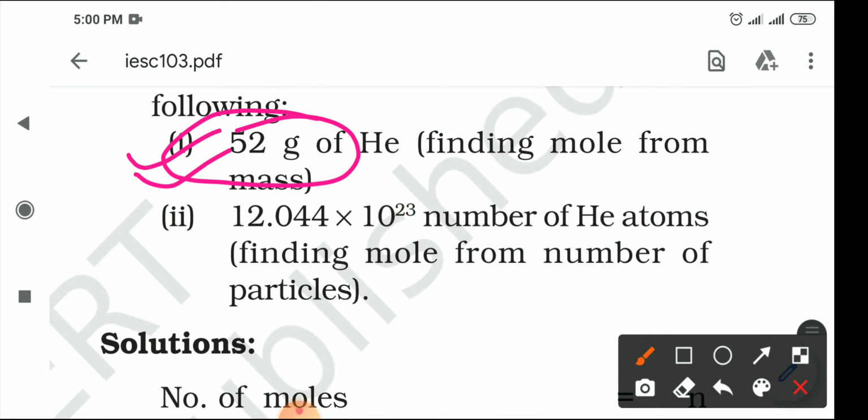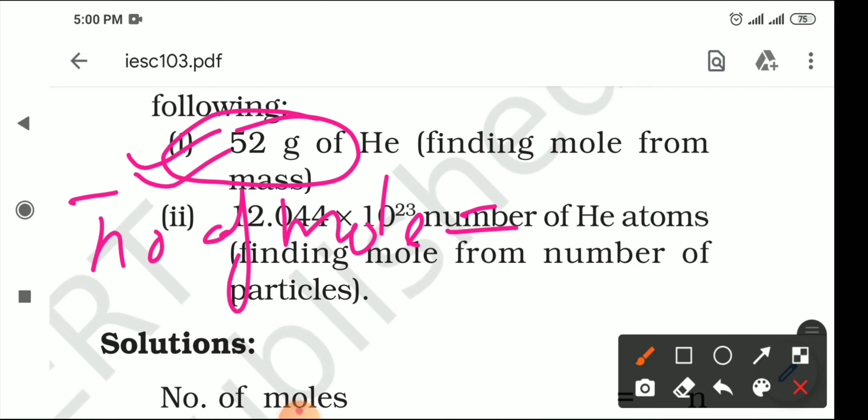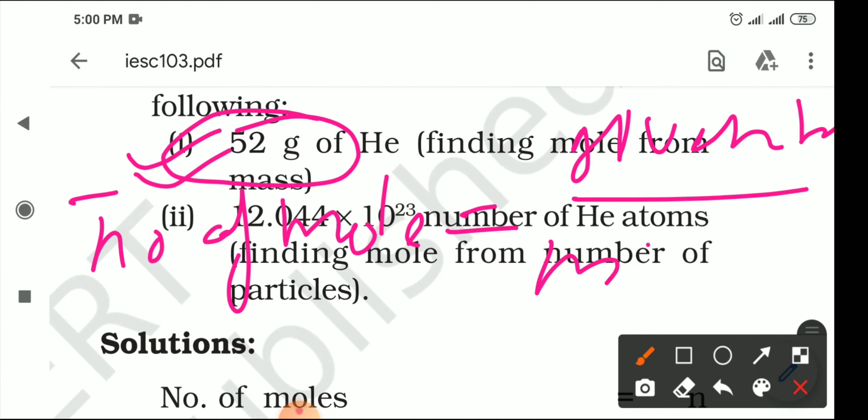So what formula will you apply? Number of moles always equals given mass over molar mass. Given mass means whatever mass is given to you in the question. Either you can say small m over capital M.